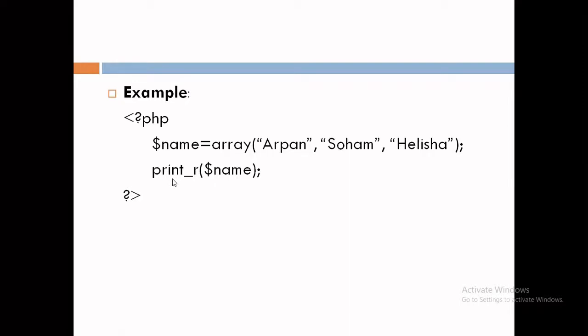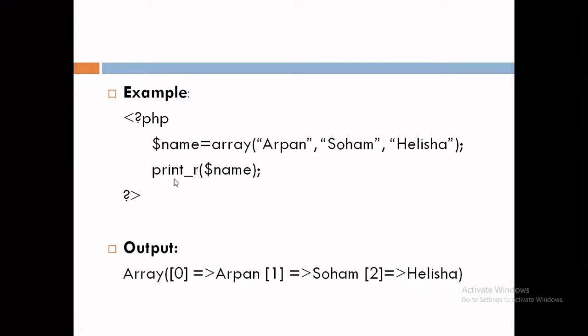Now, what is the output of that program? The output will be Array, then in a round bracket, in a square bracket, 0. Here 0 is the index number of the first element. So the first element Arpan will be stored at index number 0. Now the second one, in a square bracket 1, so at index number 1 Soham will be stored, and in square bracket 2, it means at the second index, Alisha will be stored. In this way, we can create an array.